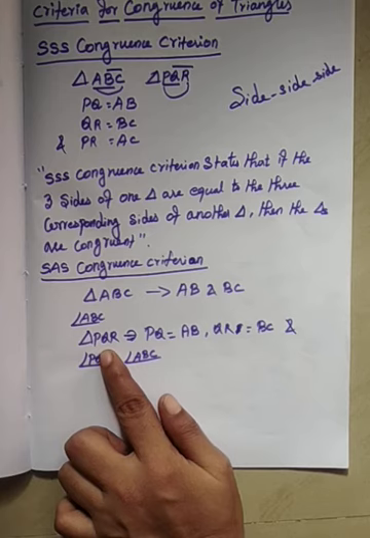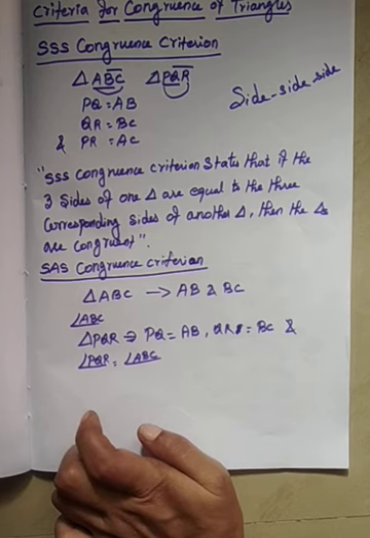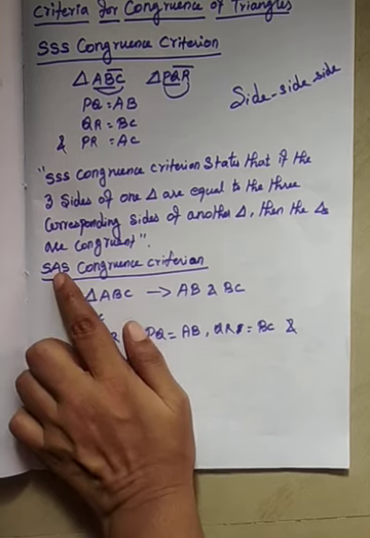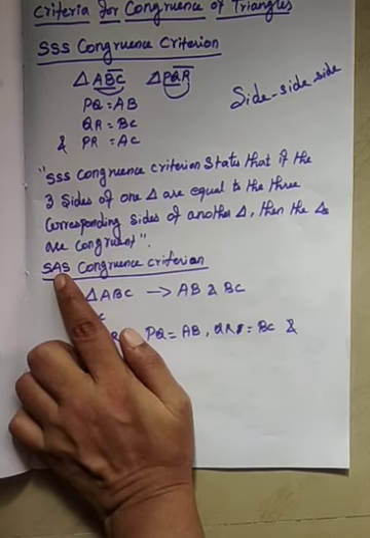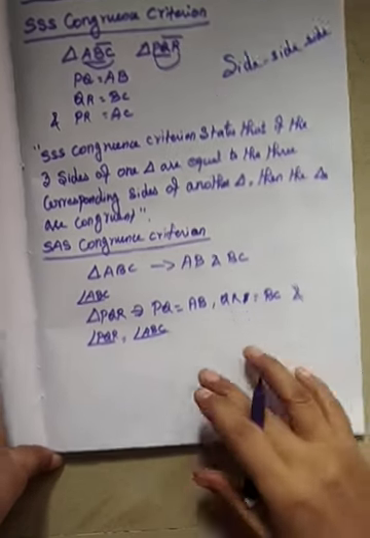PQR are congruent. From this, it is clear that it is not necessary to check whether all the 6 elements of one triangle are equal to all 6 elements of another triangle for congruency. Here we considered only the length of two sides and the angle included between these two sides of the triangle. This is known as the SAS criterion for the congruence of triangles. Clear? What is that actually?